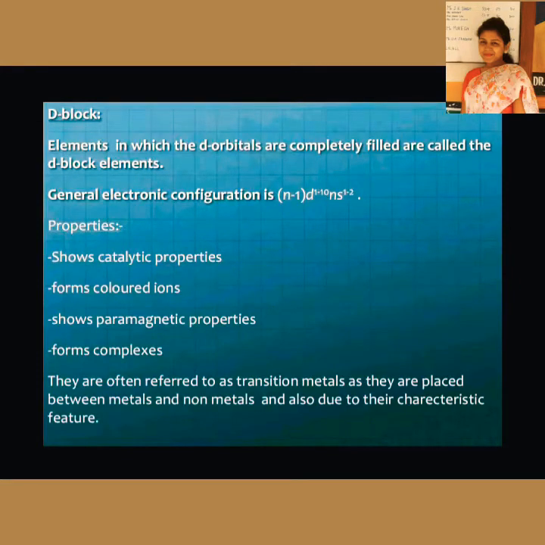Now coming to d block. D block is the middle part of the periodic table, that is, in the middle between the s block and p block. Their electronic configuration is (n-1)d1 to 10 ns1 or 2. So their properties are: they show catalytic properties, form colored ions, for example iron, Fe2+ or Fe3+, they can form Ni2+, all these. They show paramagnetic behavior or properties, and form complexes.